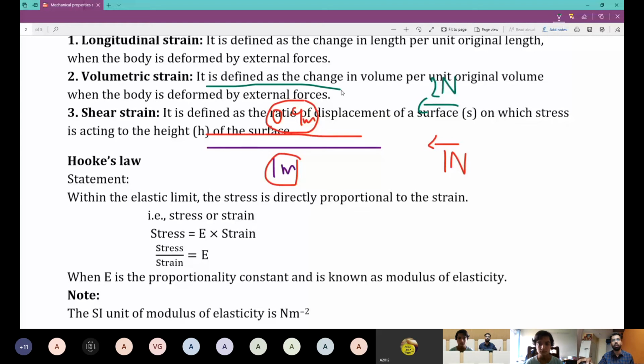Now, similarly, if you imagine a higher force, 2 Newton, what could happen? Within elastic limit, of course, this would come to a length of 0.8. In this case, what is the value of change in length? 0.2. Divided by 1. The length is still the same, the original length. It will never vary. Now, this ratio is change in length by original length. This is also change in length by original length. Delta L by L. Makes sense?